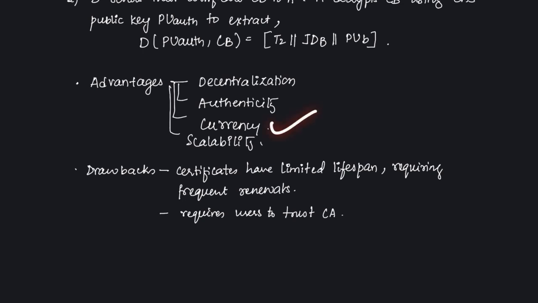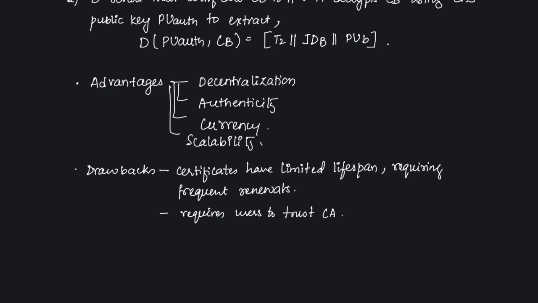Then we have currency. Timestamps are used here to tell that the certificates are not outdated. Then we have scalability. These certificates can be used over a large network, and we can distribute the keys securely without requiring real-time access to the certifying authority.